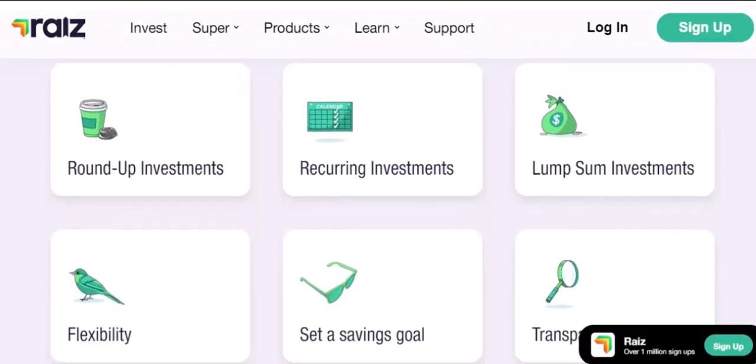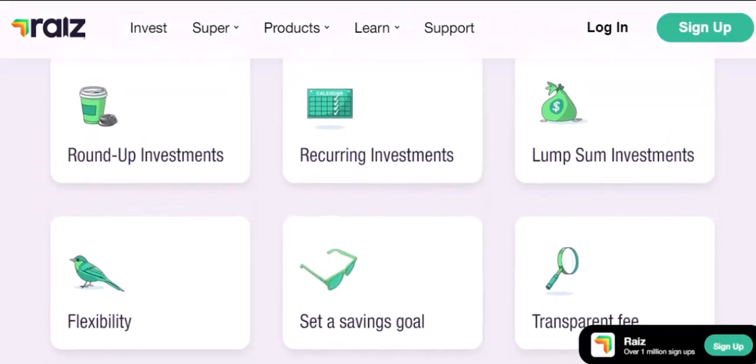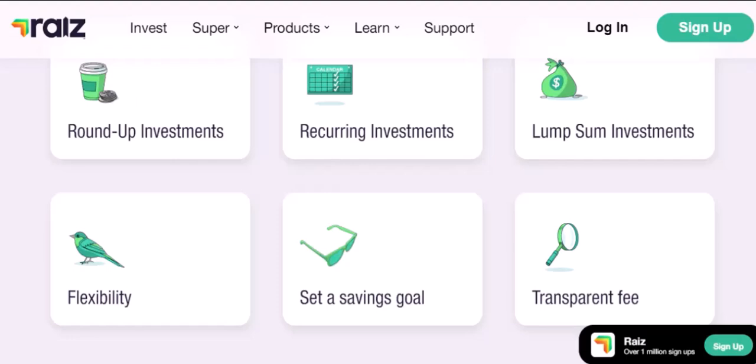Contact Raiz support. The first step is to contact Raiz customer support immediately. Explain the issue clearly and provide any necessary documentation, screenshots, transaction history, etc. Investigation. Raiz will investigate the issue thoroughly. This may involve reviewing your account activity, communicating with relevant parties, and potentially conducting an internal audit.